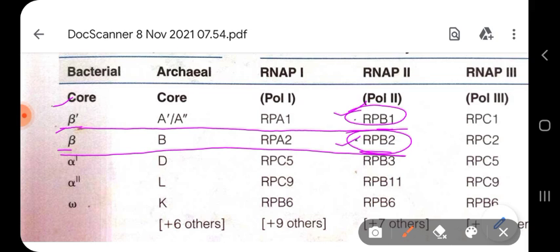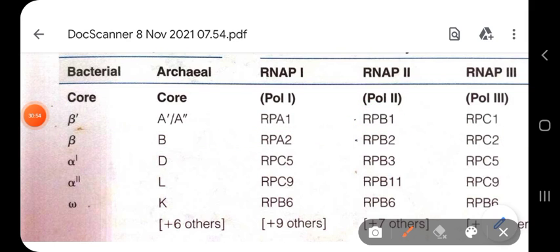The alpha subunits are homologous to RPB3 and RPB11.